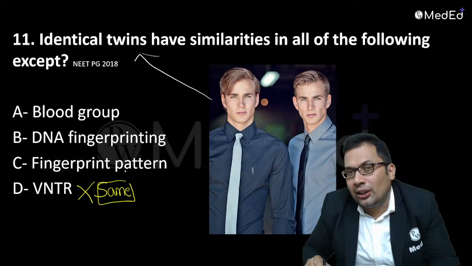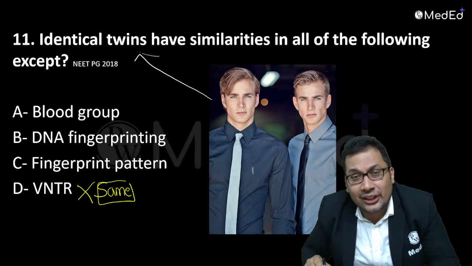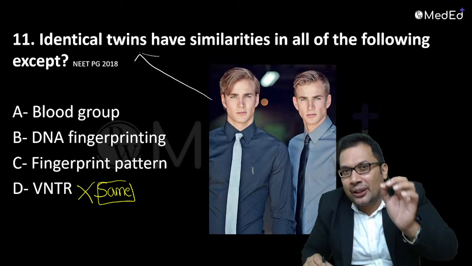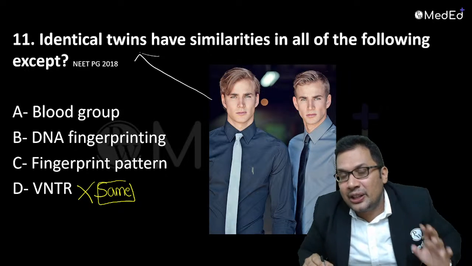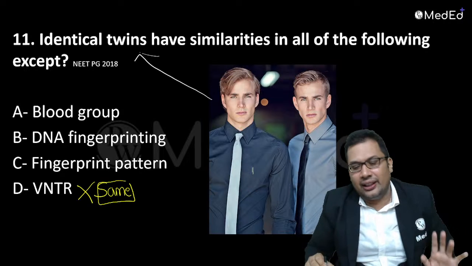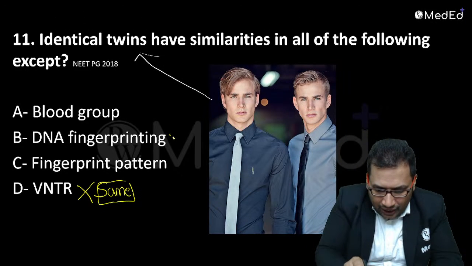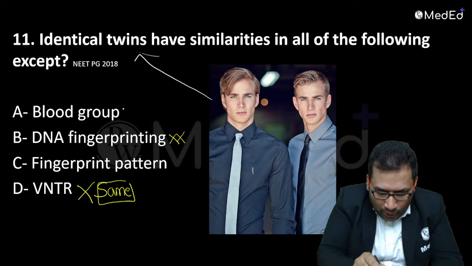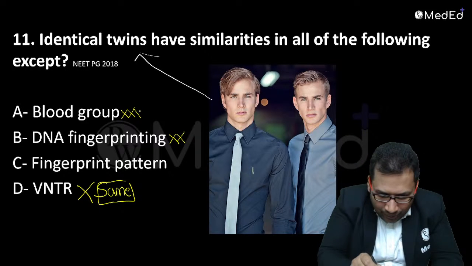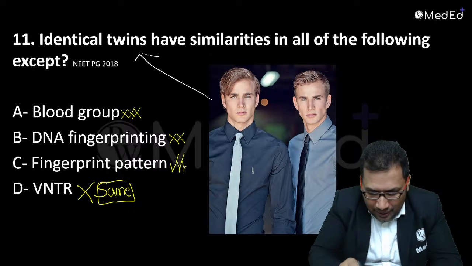VNTR, variable number tandem repeats, also known as microsatellites in introns, is the principle of DNA fingerprinting explained by Alec Jeffreys. VNTR can be the same; DNA fingerprinting is definitely the same in both. Not the answer. Blood group can also be the same. What is the answer then? Fingerprint is the correct answer.